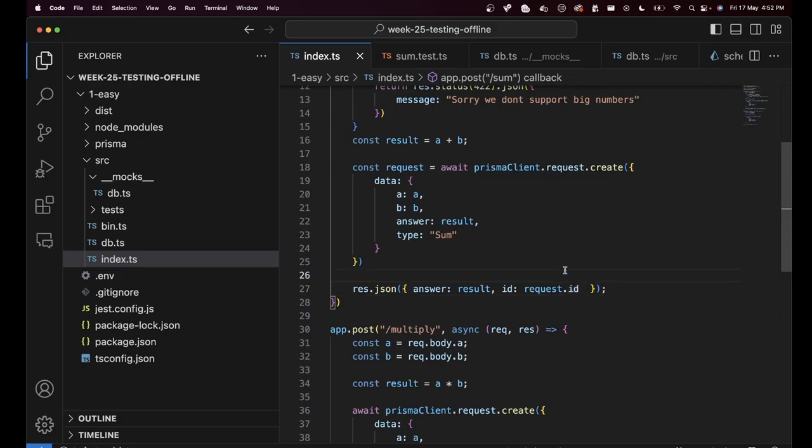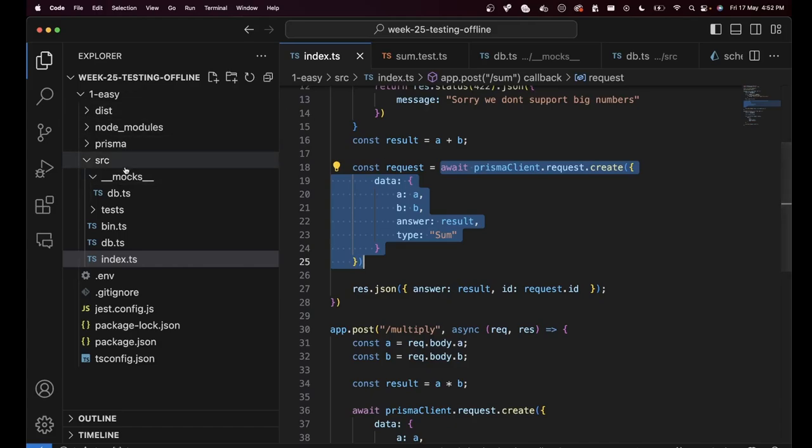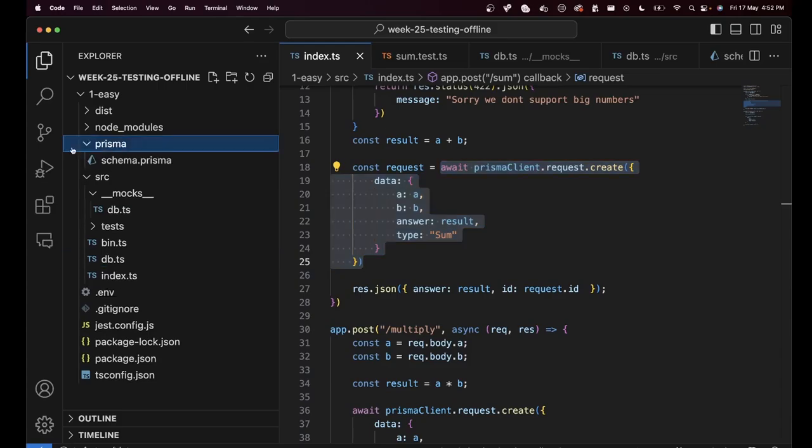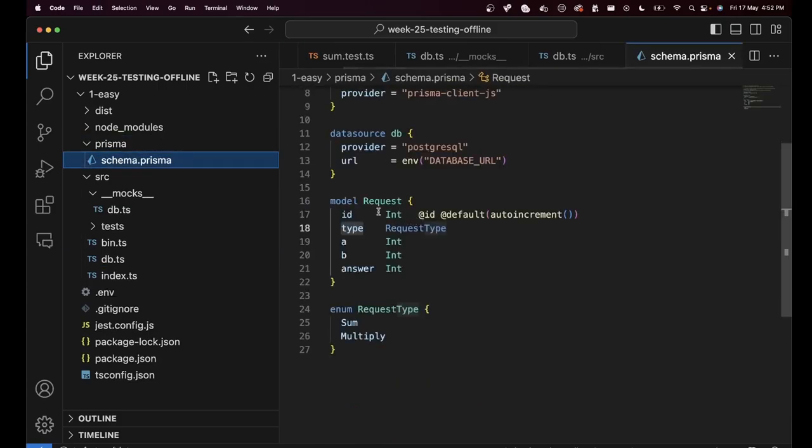This works when we're trying to hit this via Postman. When you hit this via Postman, of course, this will hit the database. There will be an ID that will be created. If you remember the schema, if I go to prisma/schema.prisma, you will notice every request has an ID. It is auto incremented by default. So 1, 2, 3, 4, 5. Like that, IDs would be stored.